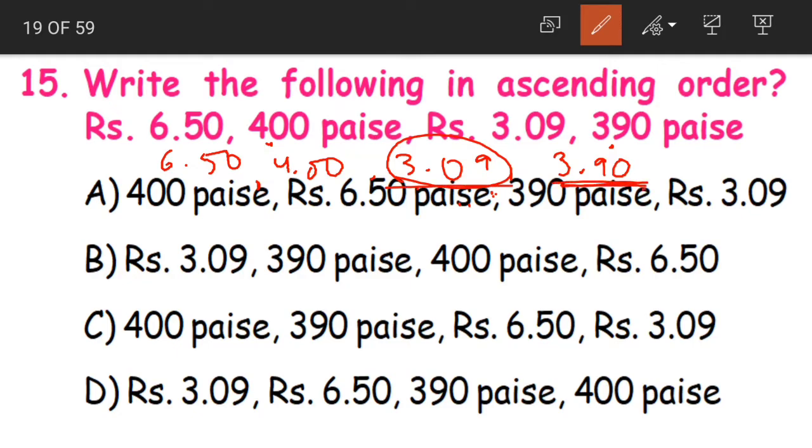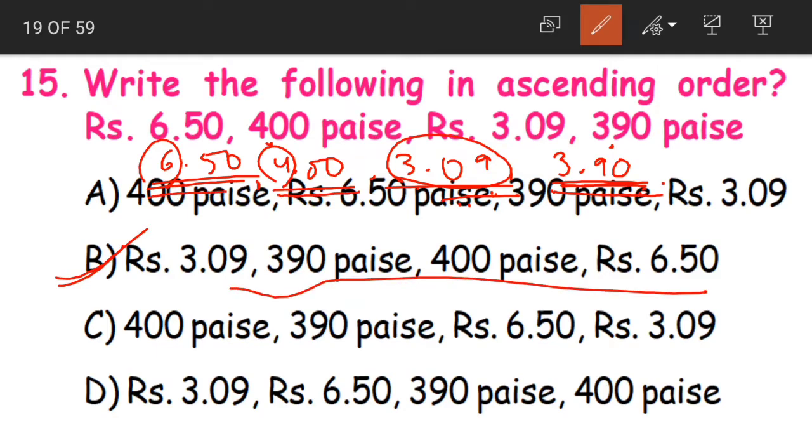Then we have 3 rupees 90 paise. Then we have 4 rupees. Then we have 6 rupee 50 paise. So option B becomes our correct answer. 3 rupees 9 paise, 3 rupees 90 paise, then 4 rupees and 6 rupees 50 paise is the correct one.